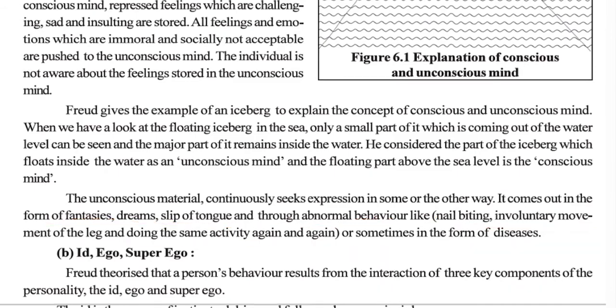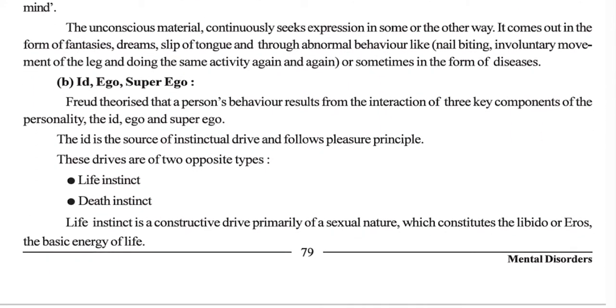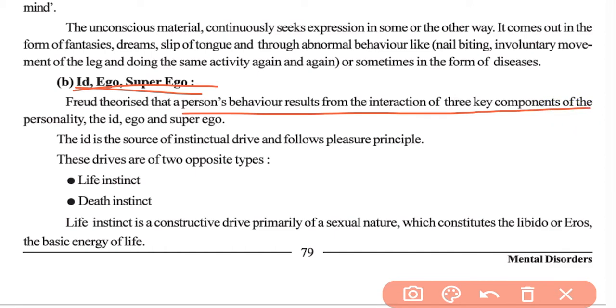Okay. Then the second subtopic that is included in the psychoanalytical model, defined by Sigmund Freud, is ID, ego and superego. Okay. So Freud said that a person's behavior results from the interaction of three key components of the personality, that is ID, ego and superego. So according to Freud, a person's behavior is based on the interaction of these three. Okay. Now let us understand it one by one. So ID is the source of our instincts.